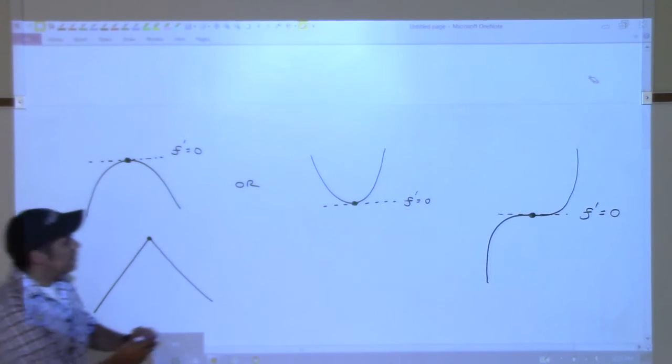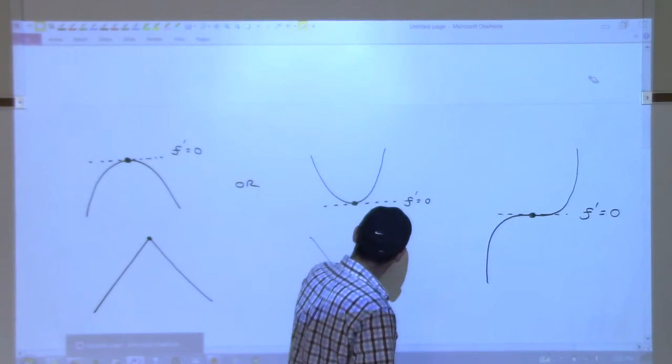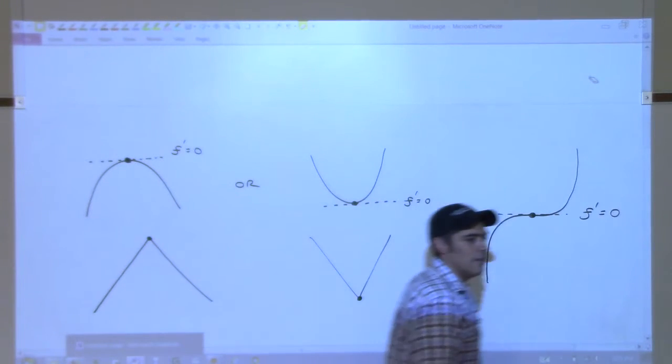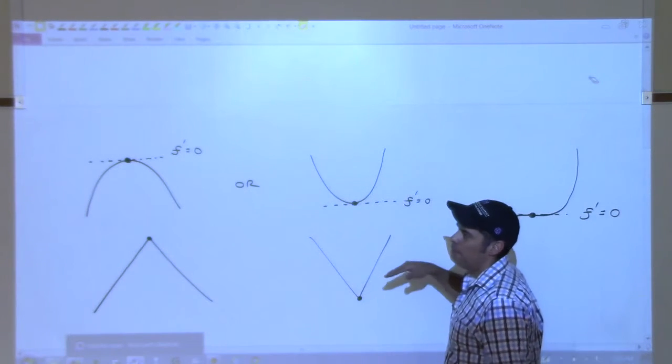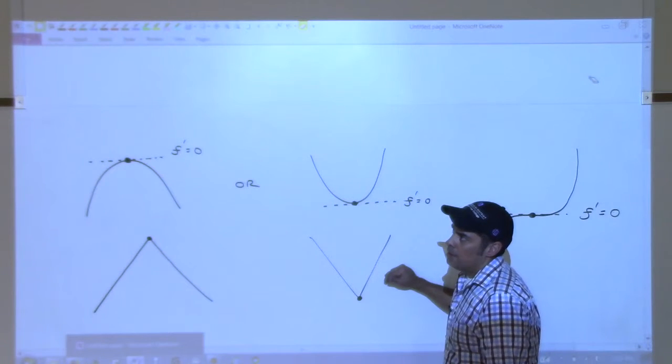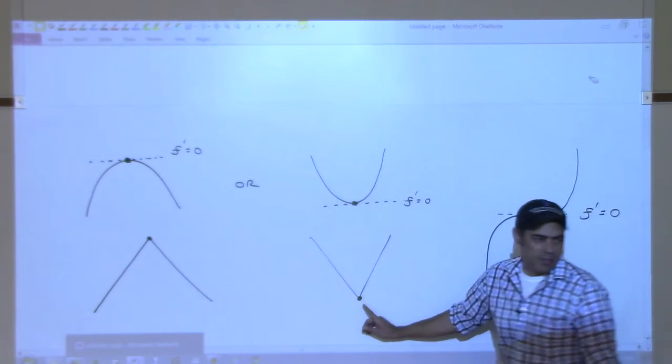Now you can do this for this same thing, like that. That would be local. I think that's what you were drawing. Okay? So here's an example of a local min where at that point the derivative doesn't exist.